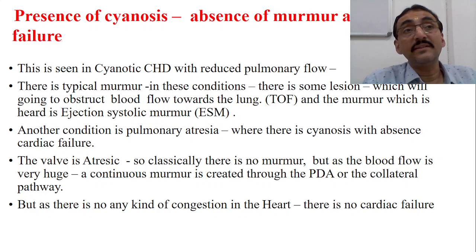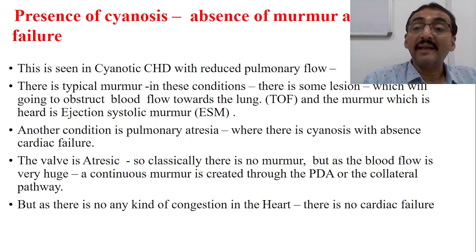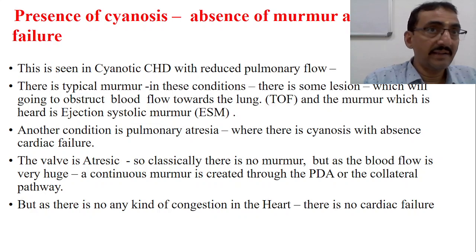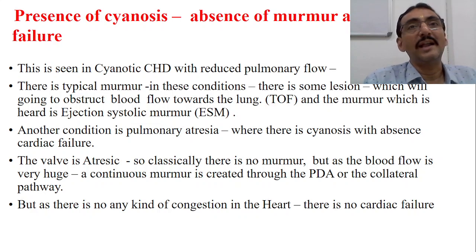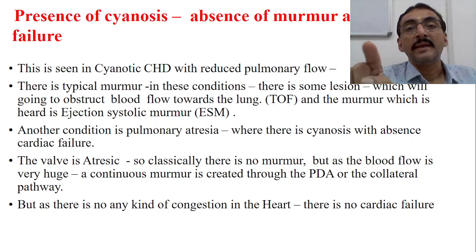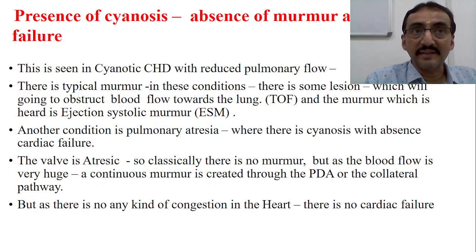Classically there is no murmur, but a continuous murmur is created through the PDA or the collateral pathway. As there is no congestion in the heart, no volume overload, there is no cardiac failure. So we have to understand this: absence of murmur and cardiac failure, but cyanosis is there.